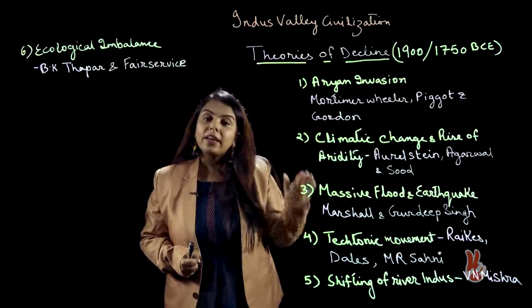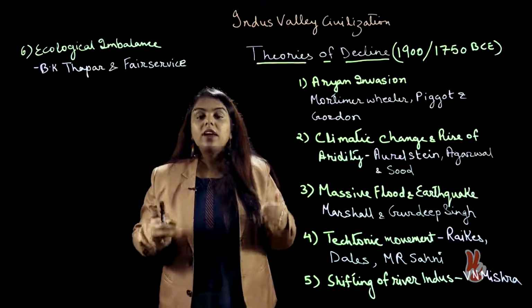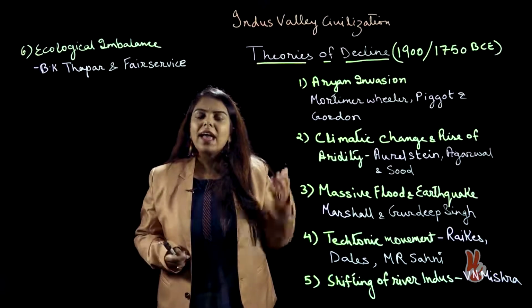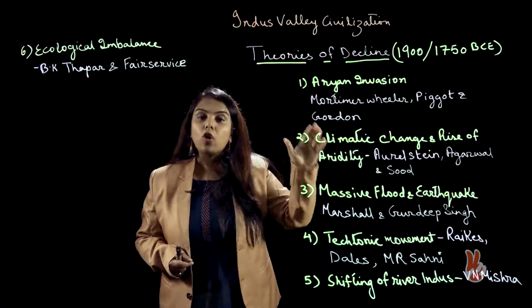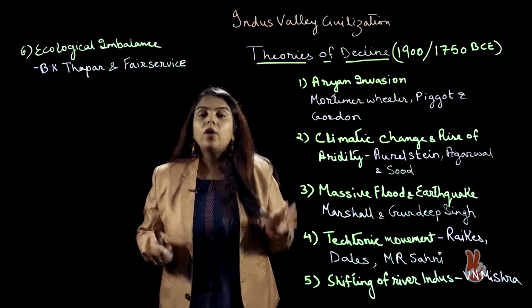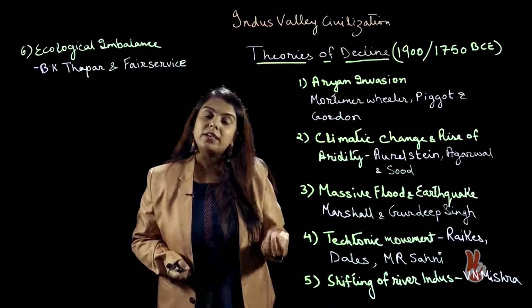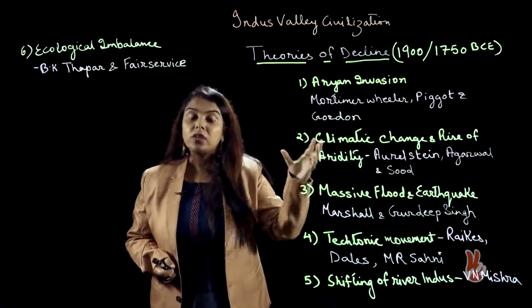The climate became warmer, and instead of humidity, there was growth of aridity, that is dryness in the atmosphere. Due to that, agriculture must have failed. With the failure of agriculture, there was a chaotic situation. Civil war must have taken place, and due to all these reasons, the whole trade and commerce came down.